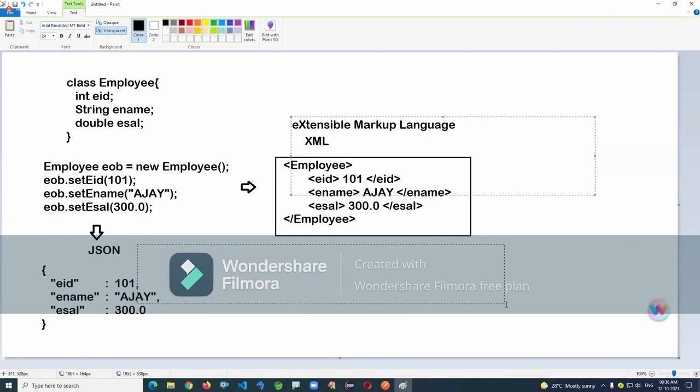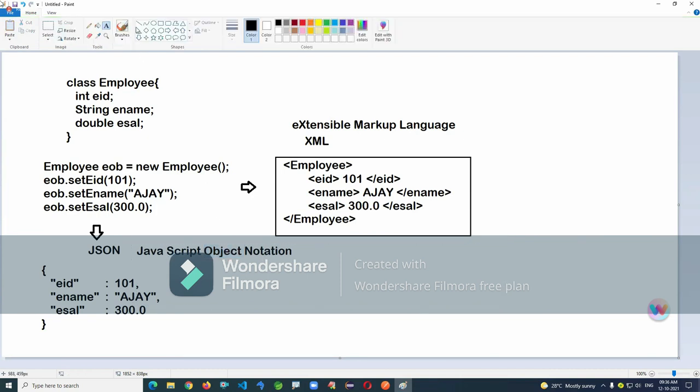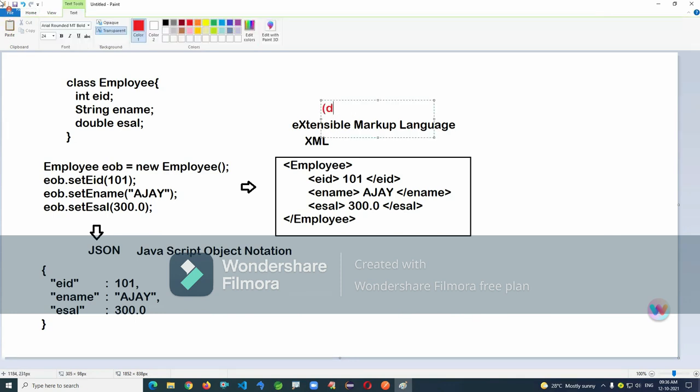JSON stands for JavaScript Object Notation. It's an object structure, not an array. Both are used to represent data only. XML is also data, but its parsing and processing time will be a bit more.